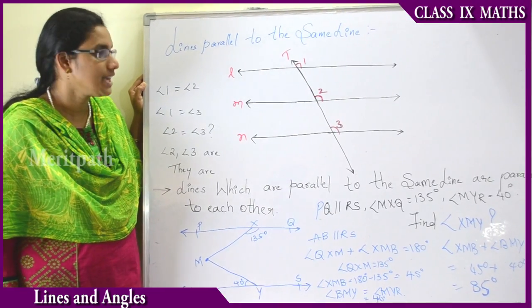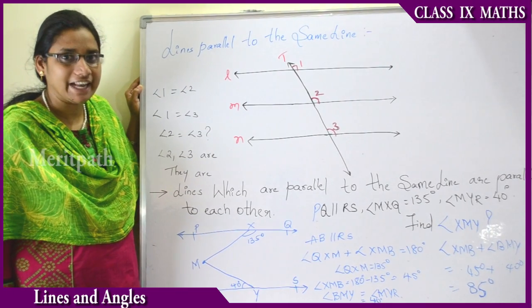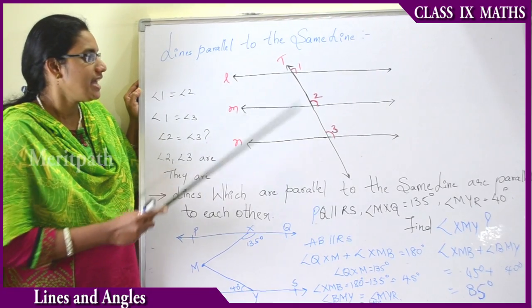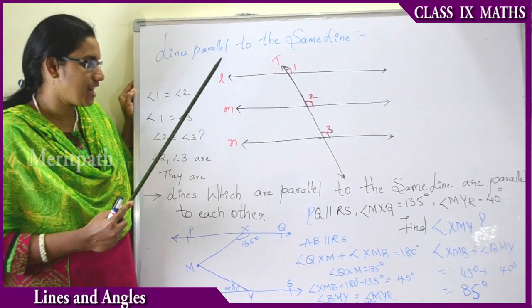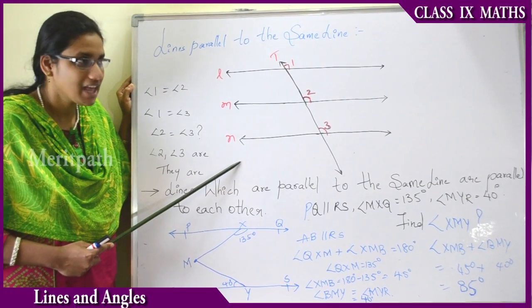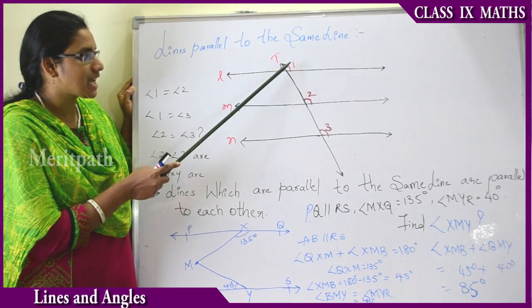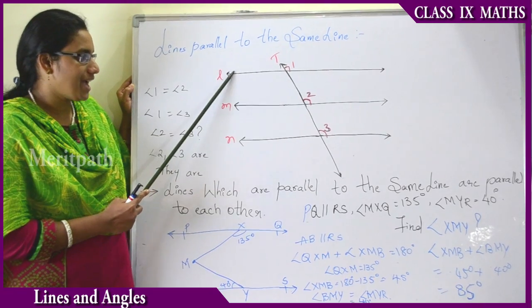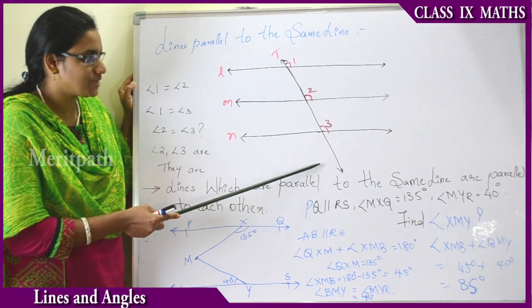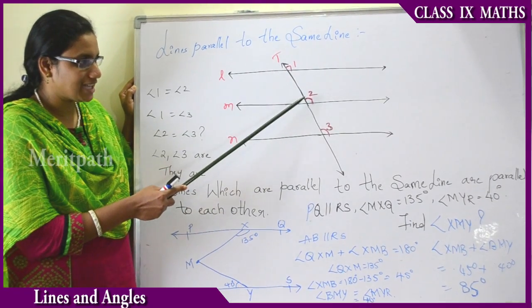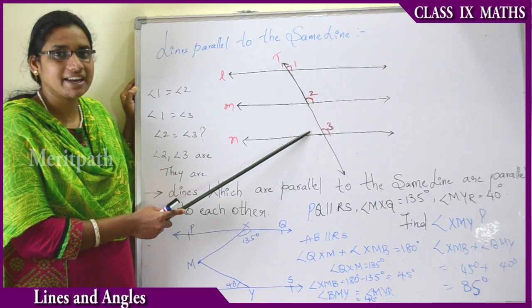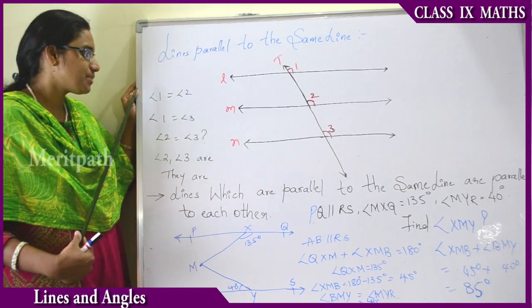Now, let us see how the angles are related for lines parallel to the same line. If line L is parallel to line M and line L is parallel to line N, then the angles corresponding to lines L, M, N by the transversal passing through them are angle 1, angle 2 and angle 3. Now let us see whether these angles are equal or not. Let us prove that.